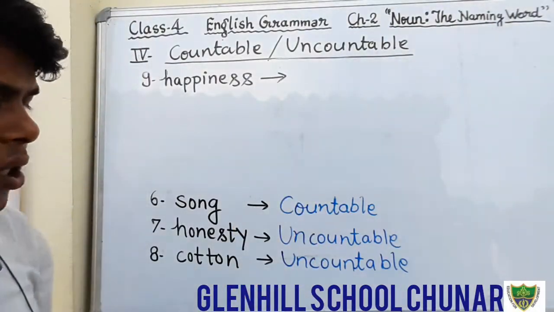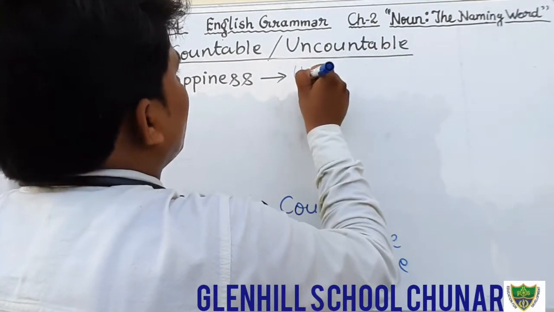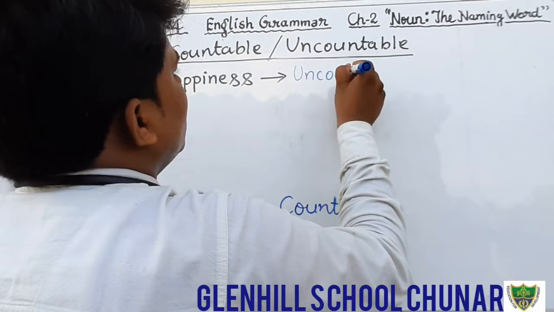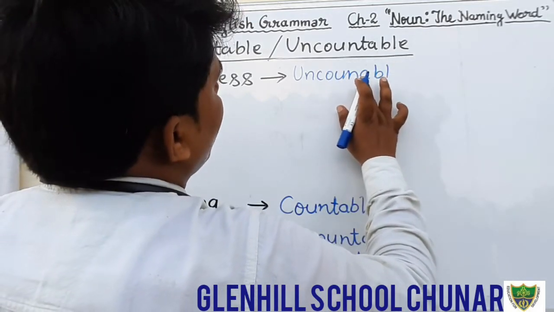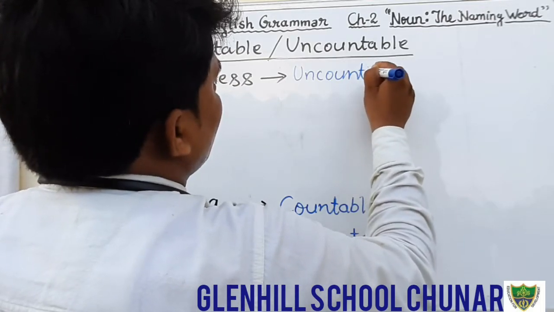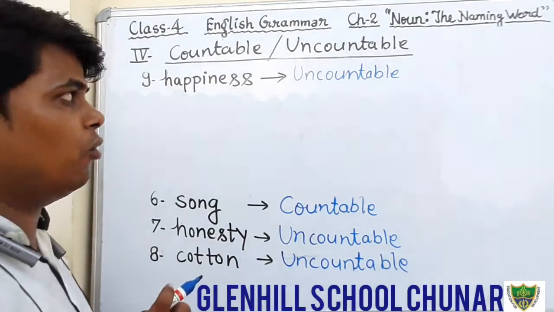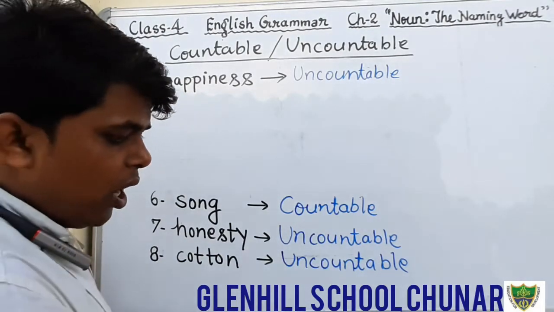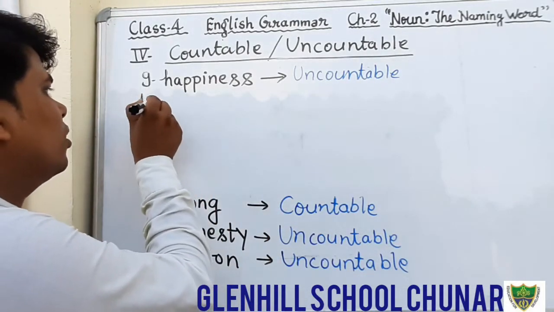Therefore, this is uncountable noun. It is uncountable. Okay, uncountable noun. Happiness is uncountable noun.